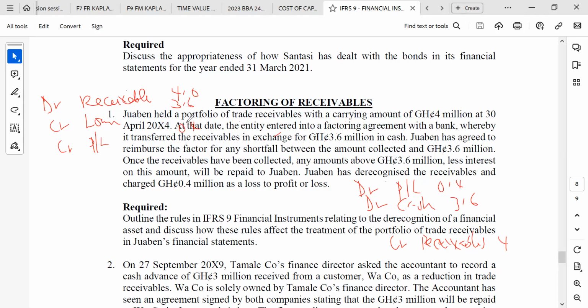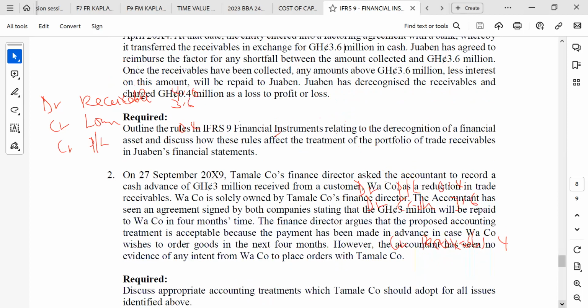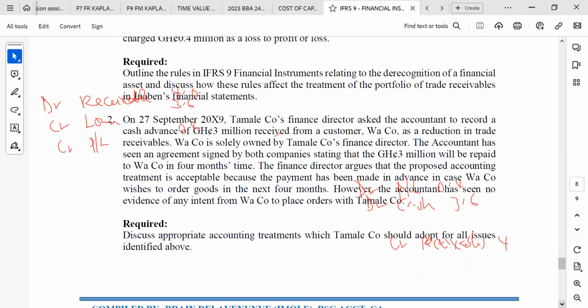So that is it. Let me see whether I want the one that we can have, which is factoring without recourse. I want that one. Let's look at the last one and see if that is it. If that is not it, then we move on. We just leave it.